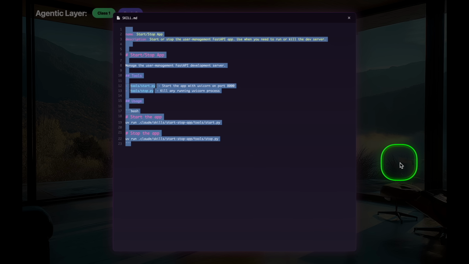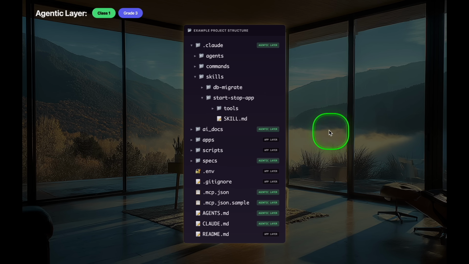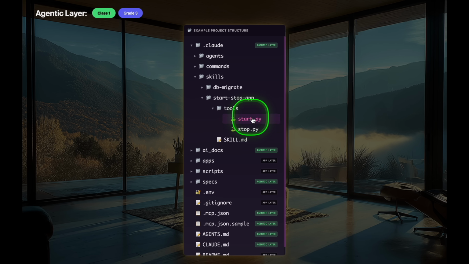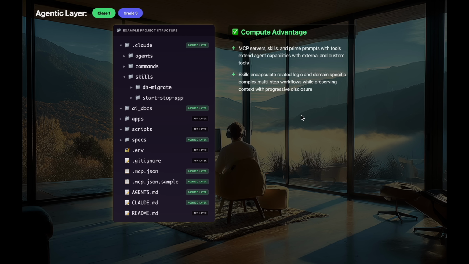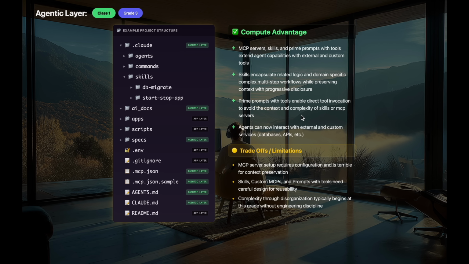There's no need for an MCP server oftentimes. You can just build your own script that exposes the right functionality. Here we have a start and a stop tool that starts and stops the application, okay? So we're just scaling up what our agentic layer can do. We're giving our agents more capability. We are scaling our compute to scale our impact. Our agents now have access to custom tools, skills, and prime commands.